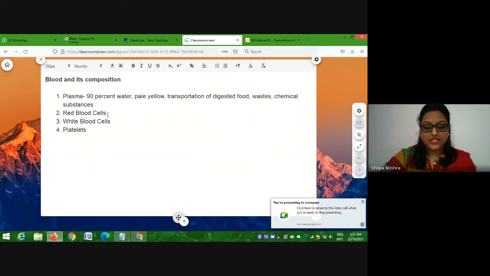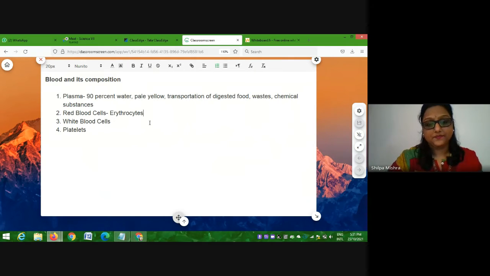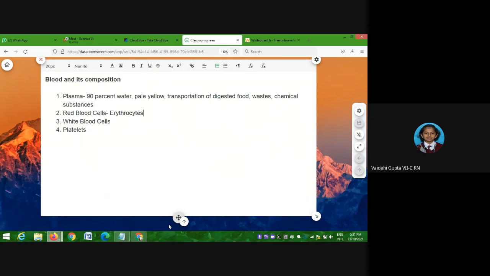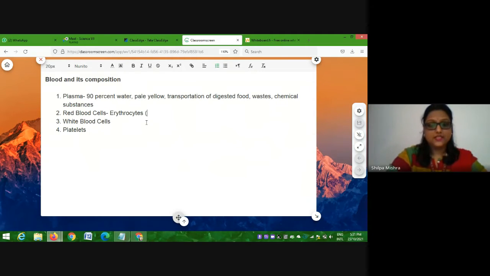Acha, one more interesting thing, red blood cells have another name, that is erythrocytes. Can you see it? Erythrocytes. In this term, students, the word erythro represents the color red. Erythro means the color red is present, right?